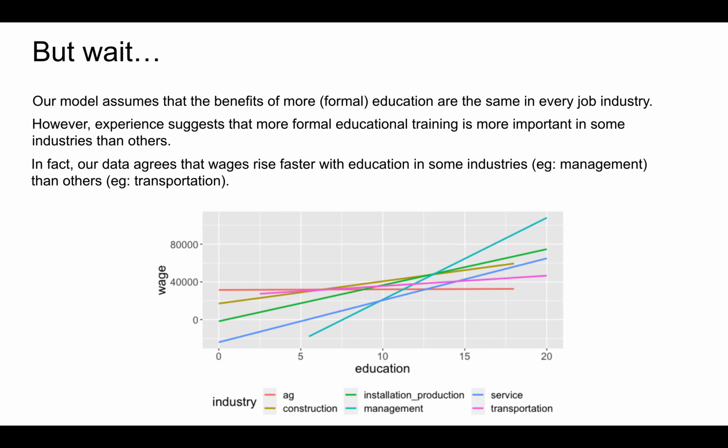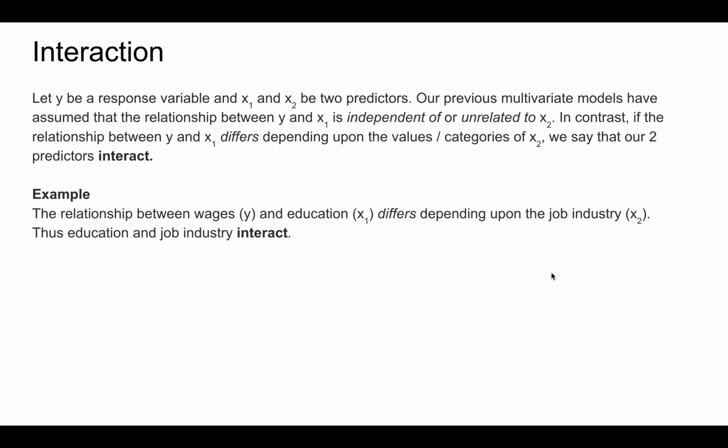For example, it seems that more education literally pays off more in the management sector, which has a steeper slope, than in the transportation sector, which has a less steep slope. This plot provides some evidence of interaction.